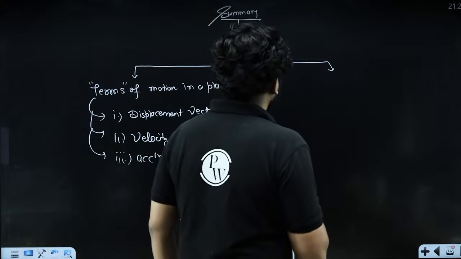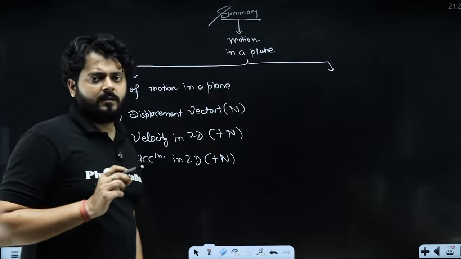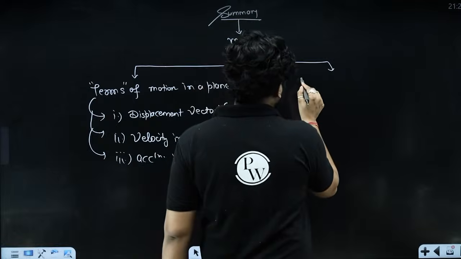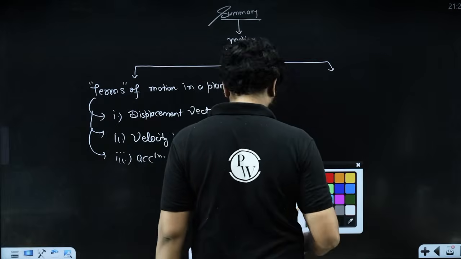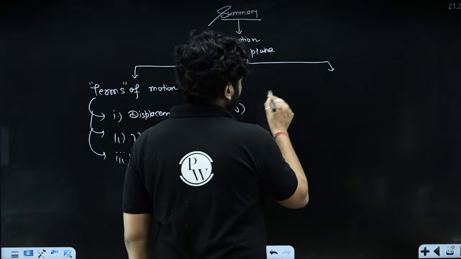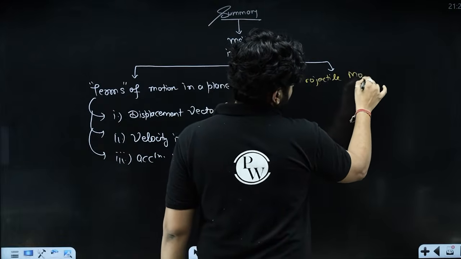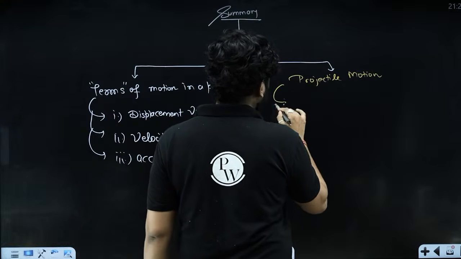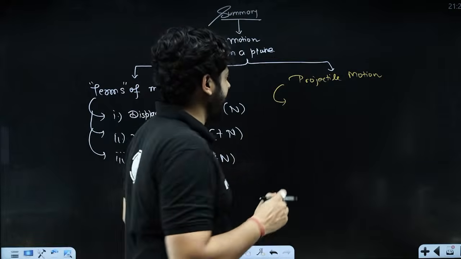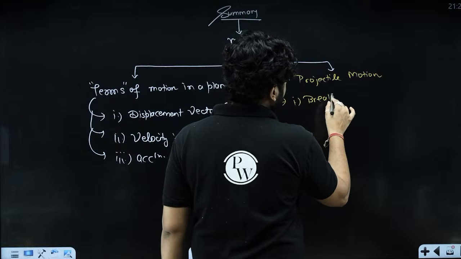After talking about the terms of motion in a plane, we discussed another concept. What was that concept? We discussed the idea of projectile motion. In around 30 minutes, I explained what's happening inside the projectile motion. We try to understand and break down the projectile motion.